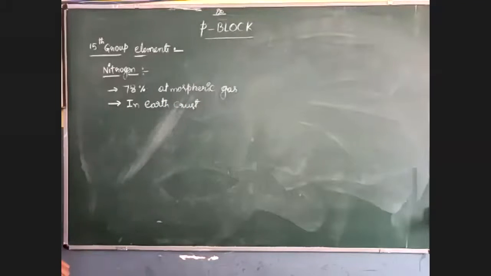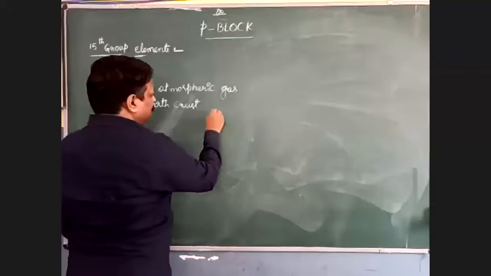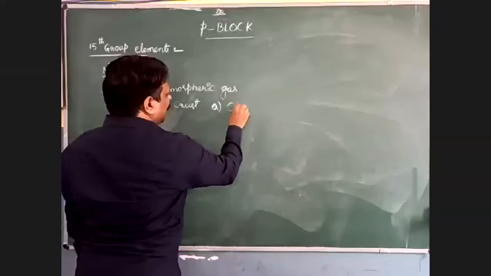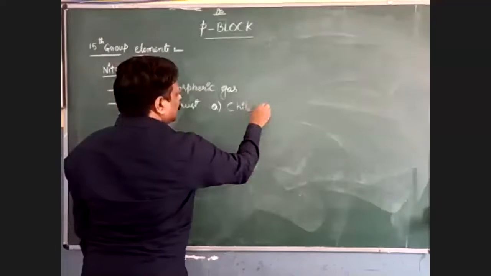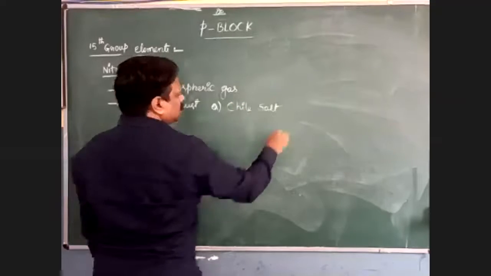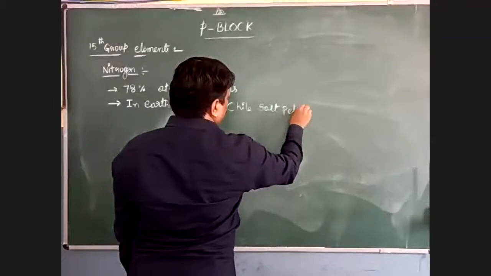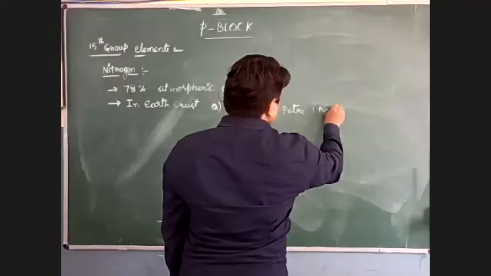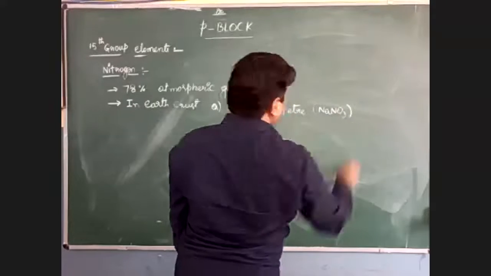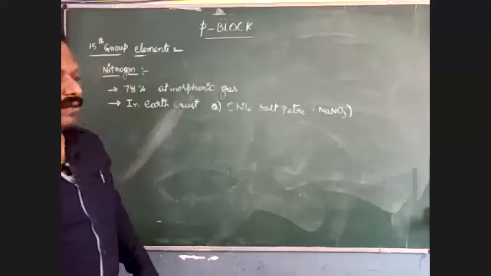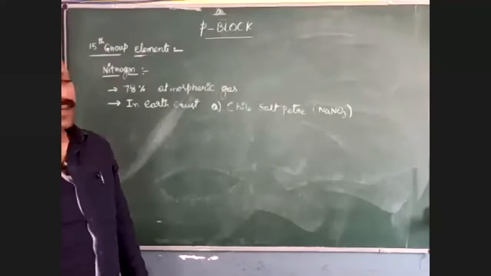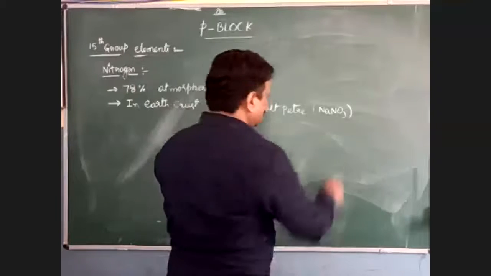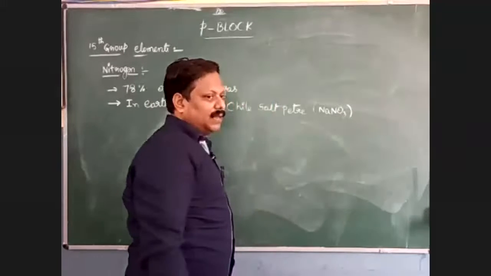In the earth crust it is available in two forms. One is called Chile saltpetre, whose formula is NaNO3. Chile saltpetre is the common name, and its chemical name is sodium nitrate, because it has NO3.